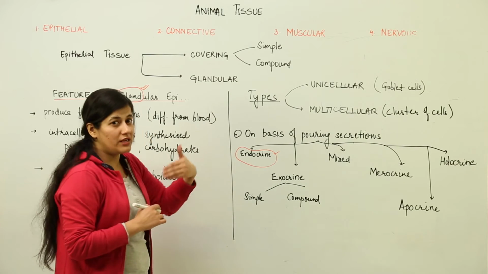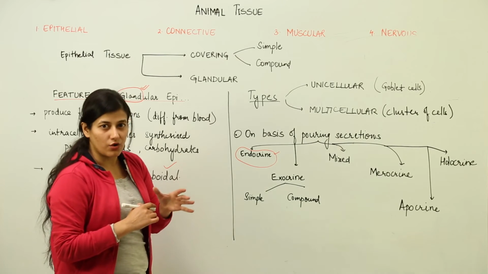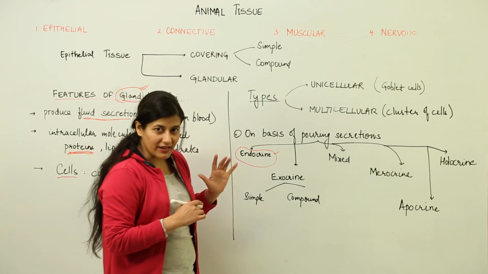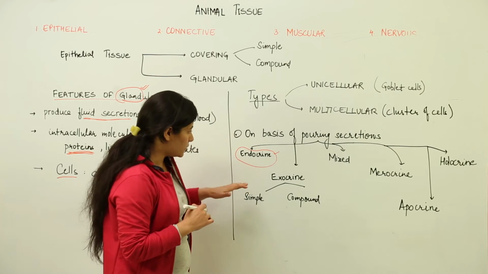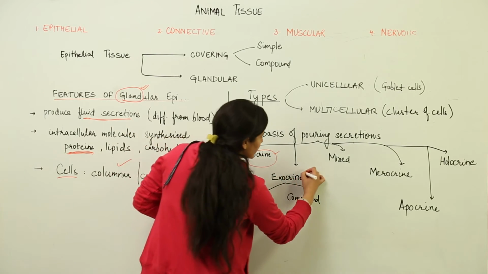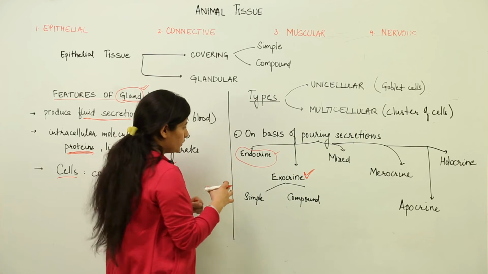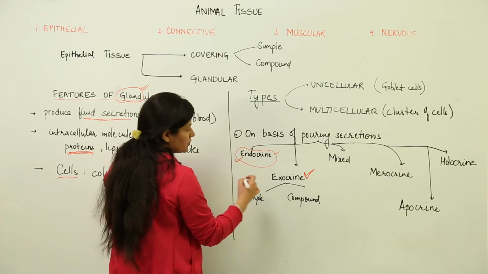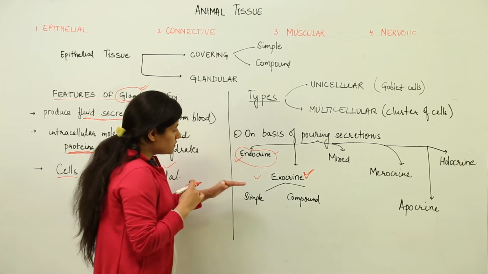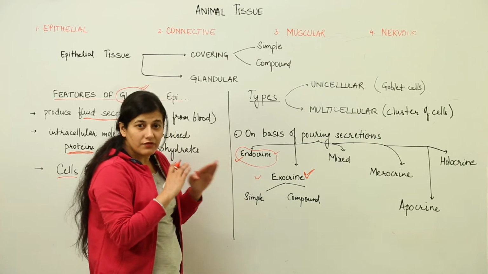Their secretion is given out directly into the bloodstream, from where the bloodstream takes that hormone to the desired place or the target cell as we call it. Then there is the exocrine gland. These glands have ducts. So the most basic classification that we deal with on a daily basis is whether the gland is endocrine or exocrine. An exocrine gland has a proper duct, and an endocrine gland does not have a duct.